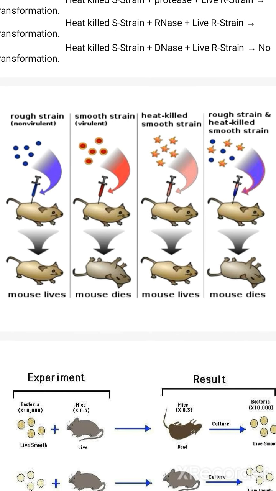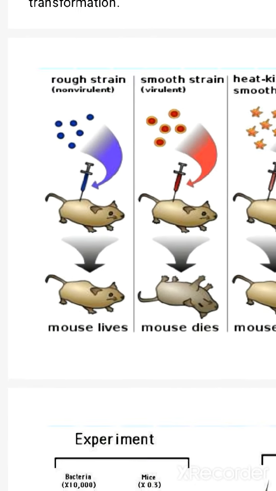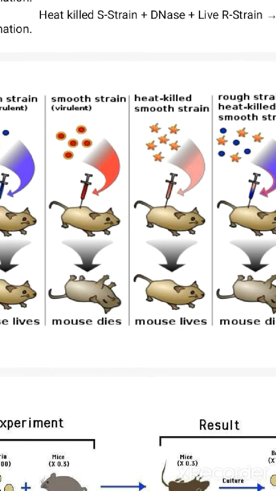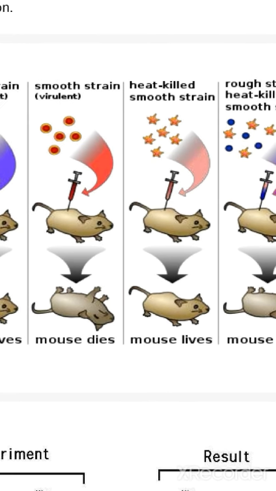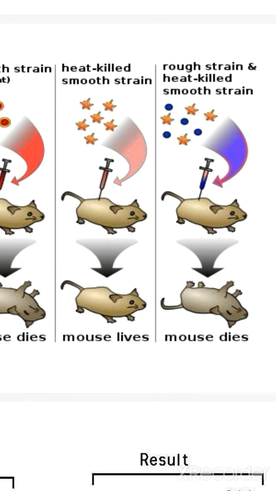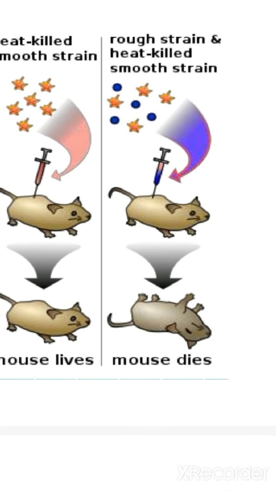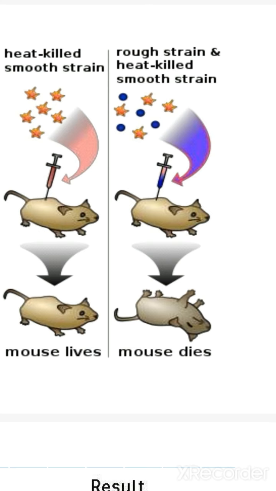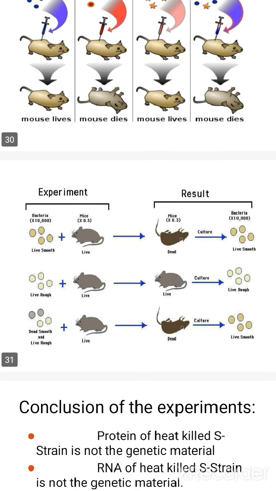The rough strain is non-virulent, so when it is injected inside the mouse, the mouse lives. In the second step, the smooth strain is virulent and causes the disease, so when injected, the mouse dies. The heat killed smooth strain, when injected into mice, they also live, because the smooth strain is killed by heat. In the other step, the rough strain along with the heat killed smooth strain was mixed and injected, and here the mice die. This is another form of explaining the experiment.